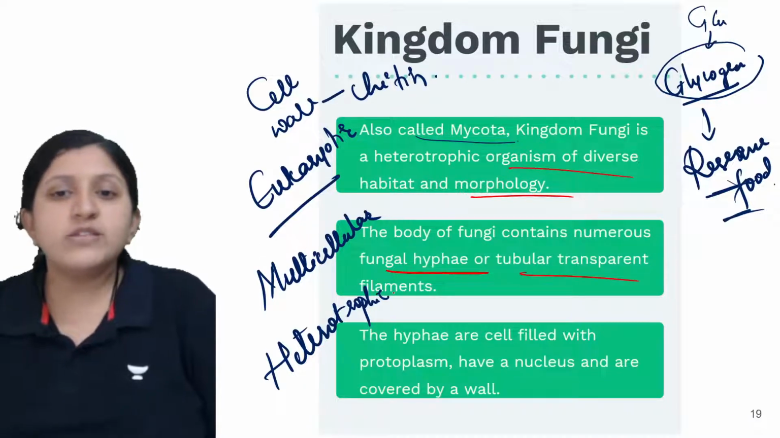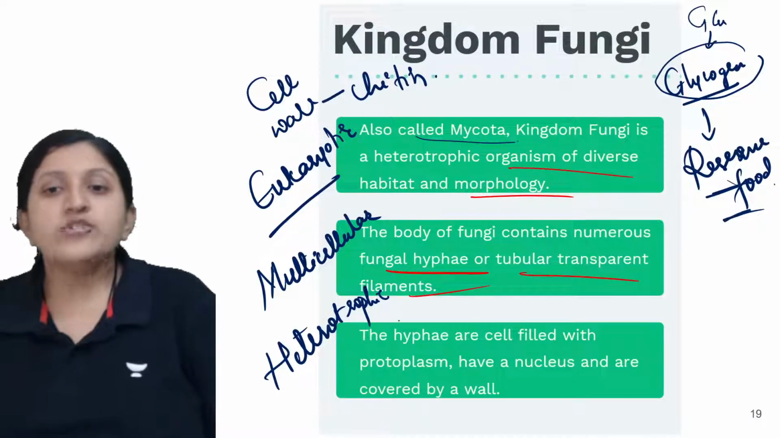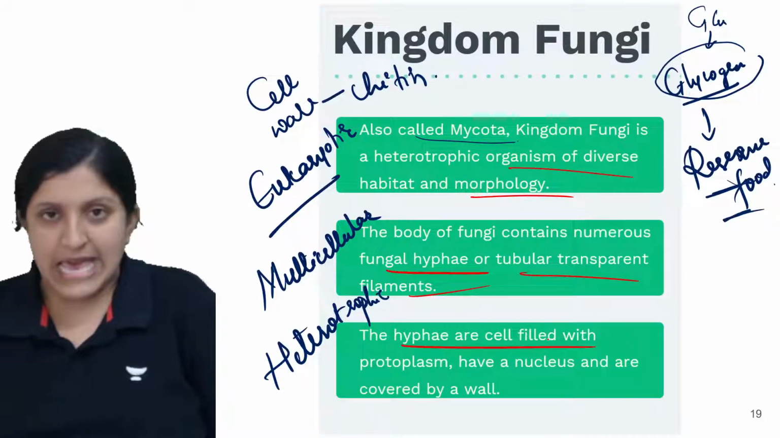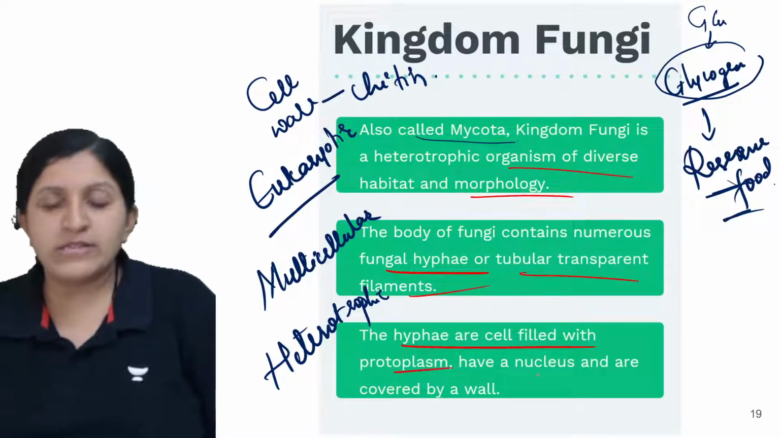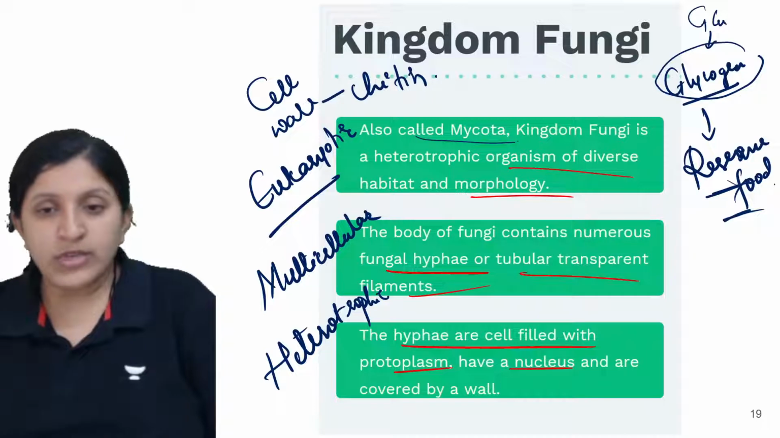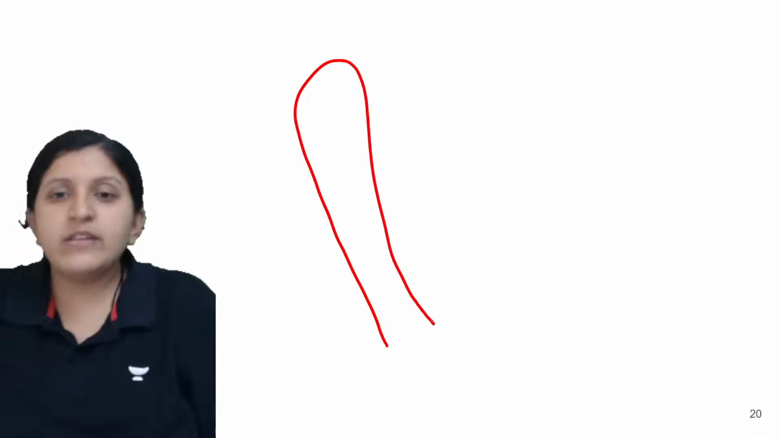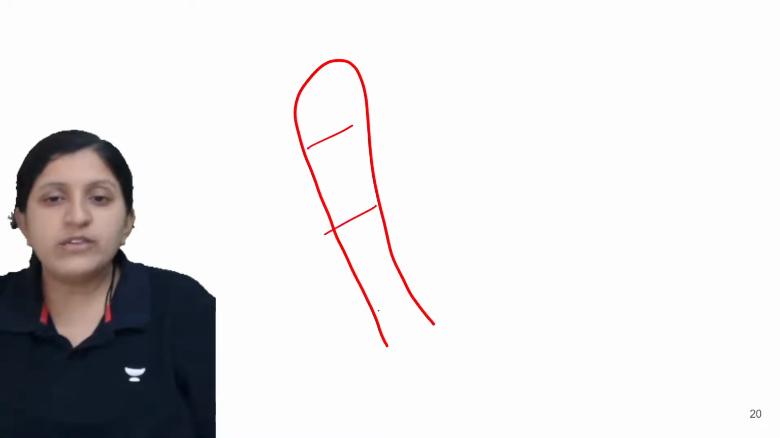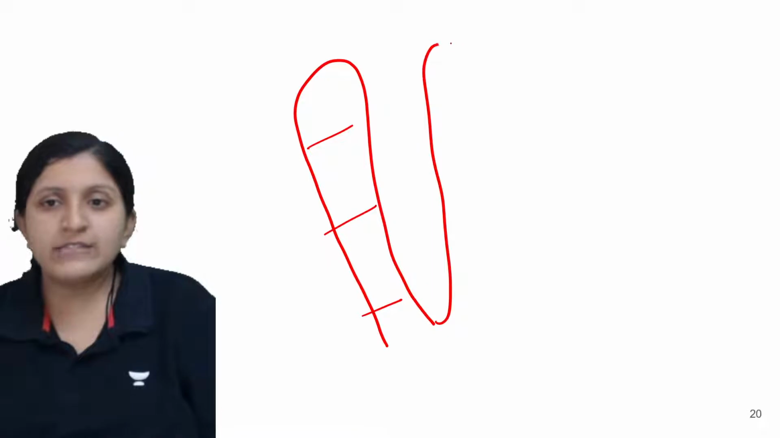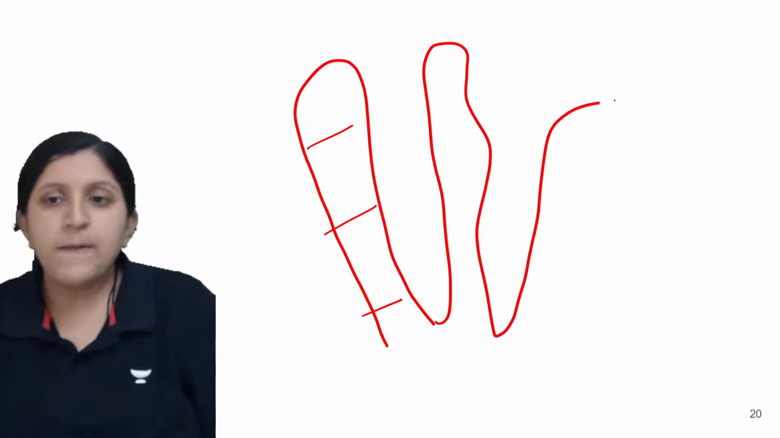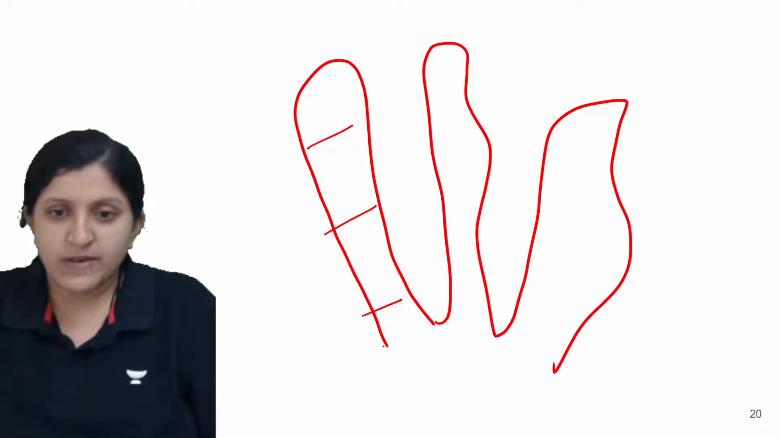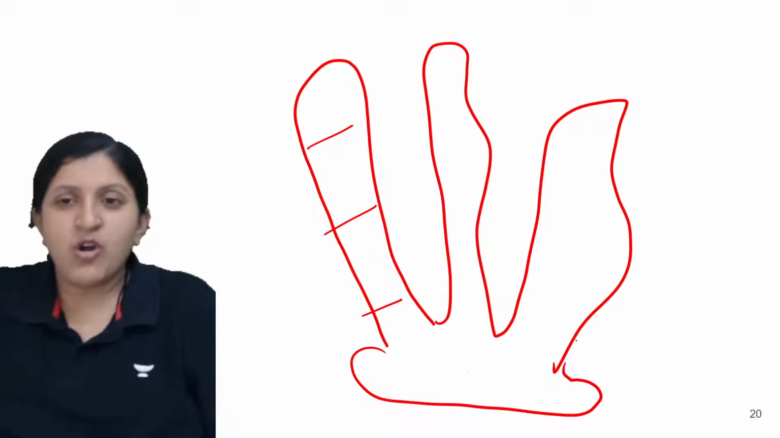So tubular transport filaments can be found. Now hyphae are cells basically filled with the protoplasm, and they have their own nucleus and are covered by the cell wall. Let me just draw here and explain. Let's say this is one hypha. Okay, so this is a hypha. As such you can find a mycelium structure there, which is basically growing onto this one.